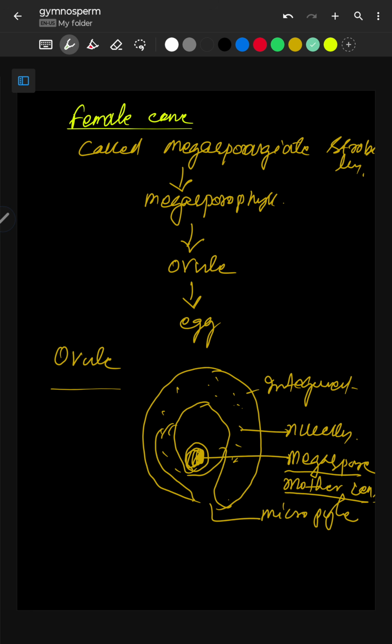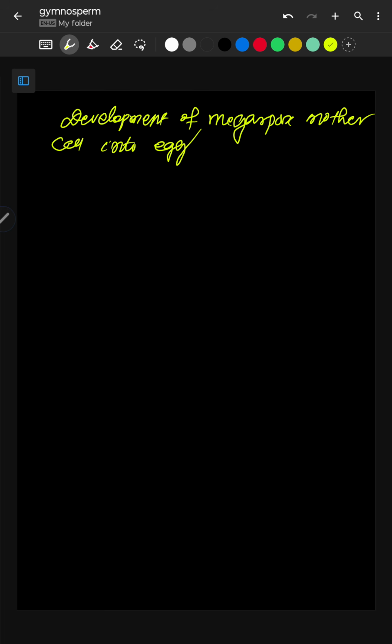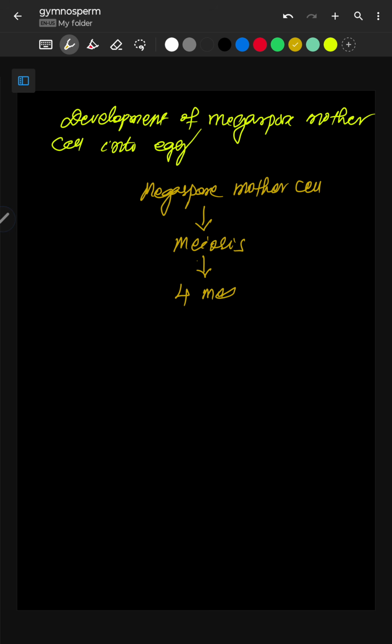Let me tell you, very important, children: development of megaspore mother cell into egg. First of all, the megaspore mother cell, which was in the center, undergoes meiosis. After meiosis, 4 megaspores are formed. In meiosis, 4 haploid daughter cells are always formed, and these are 4 megaspores.